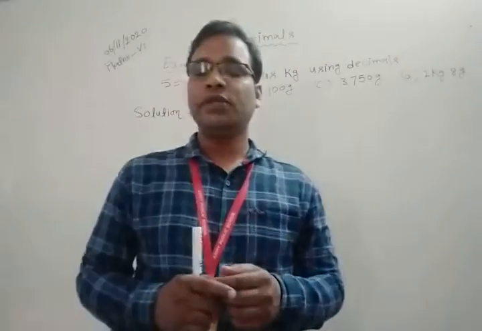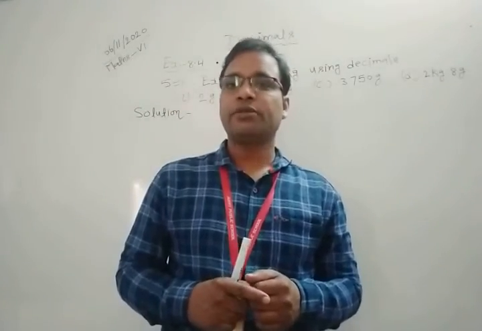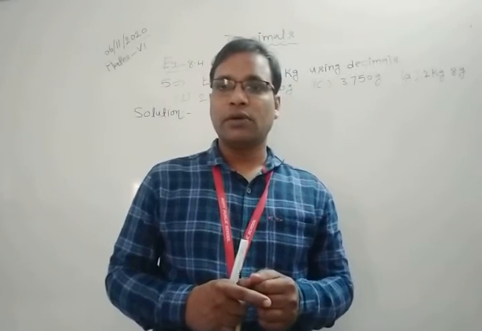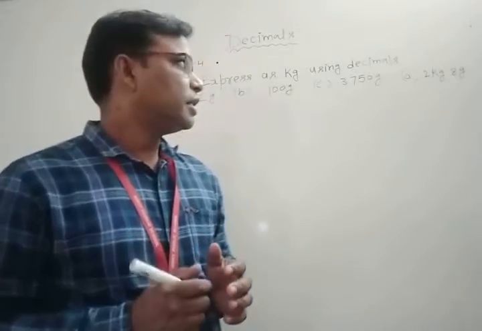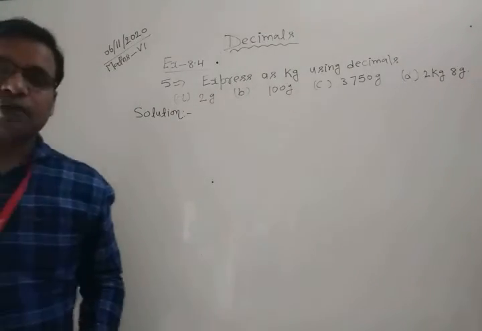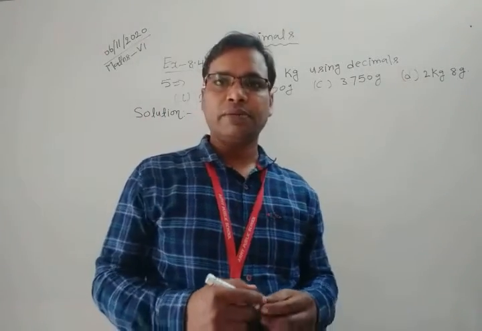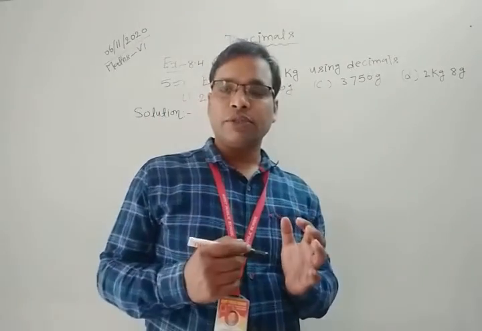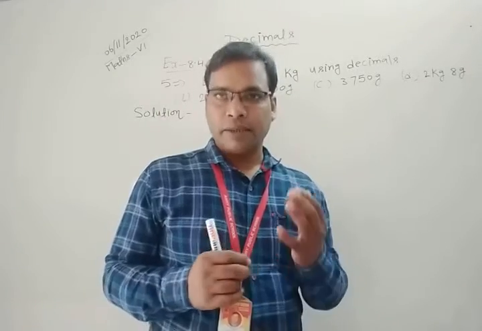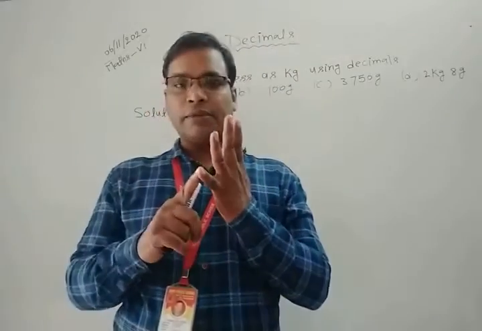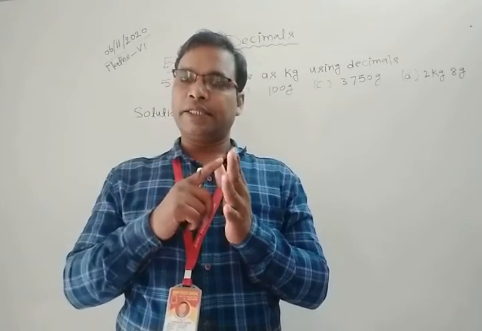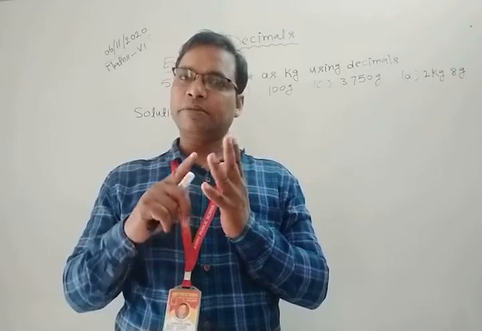First we need to know the relation between kilograms and grams. 1 kilogram is equal to 1000 grams, because you know kilograms, hectograms, decagrams, grams, decigrams, centigrams, milligrams.